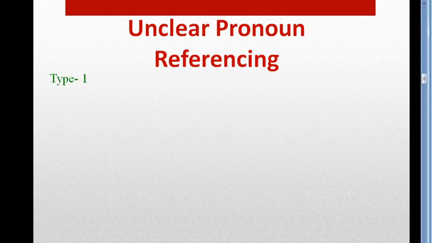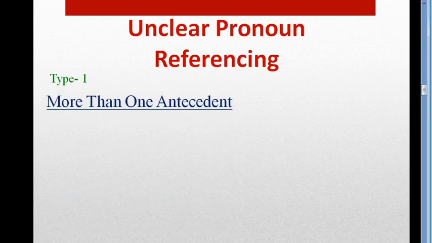Rule number 1 to correct unclear pronoun referencing: more than one antecedent. Dear students, look at this. Keep it in your mind that you may find more than one antecedent in a sentence. In this case, we use a noun, not a pronoun. To clear this, we have to use a noun, not the pronoun.